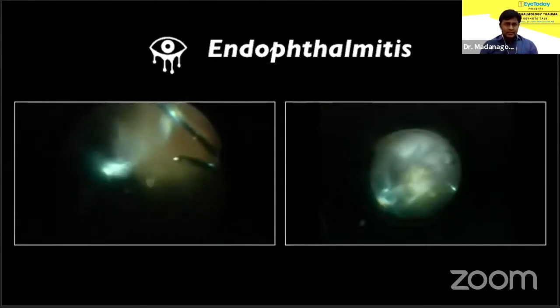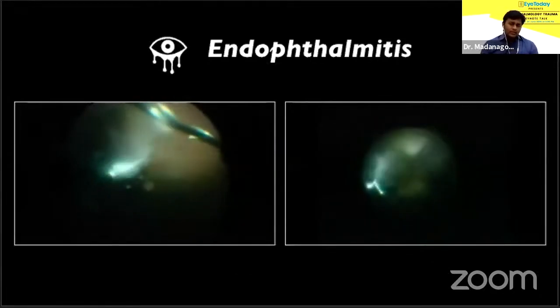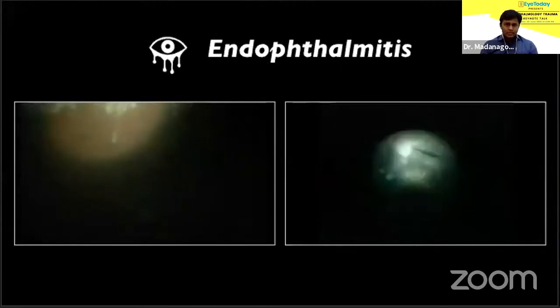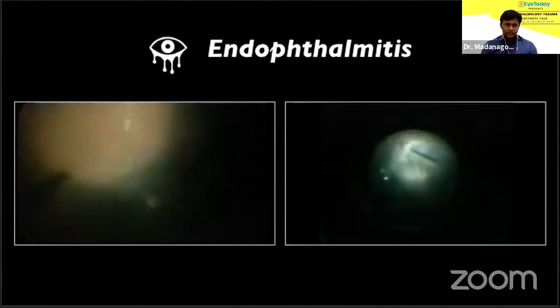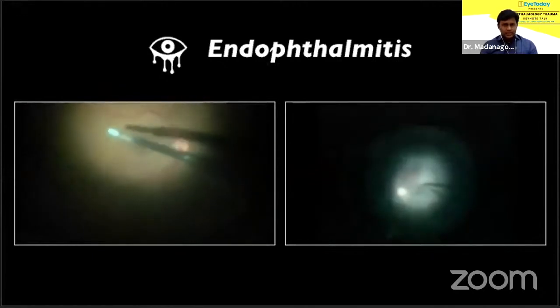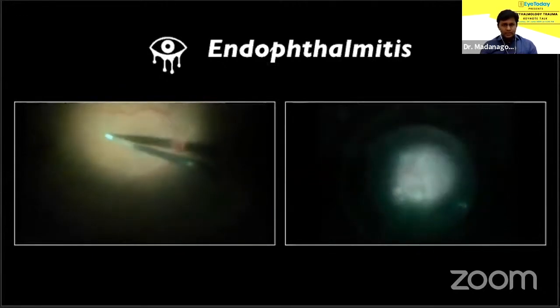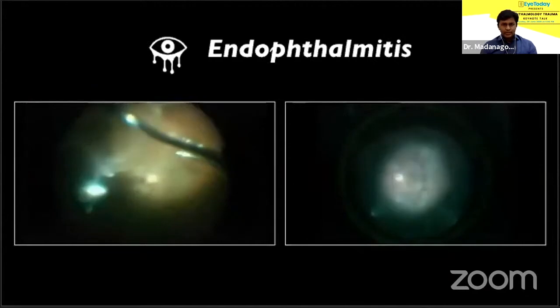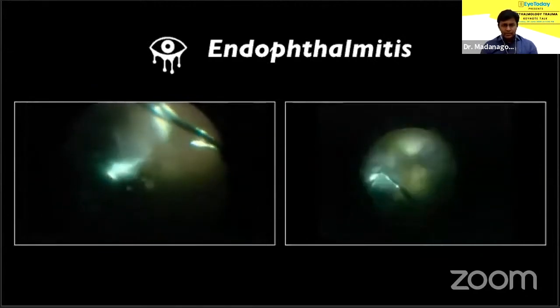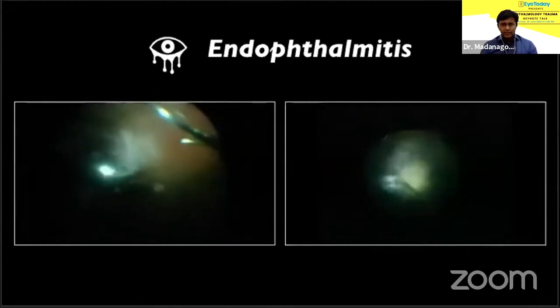This is a relatively gentle case on the left, if I may call it that. There was minimal vitreous haze. It's important to proceed very slowly. There were definite exudates on the retina, as you can see there on the video on the left. They were removed with a flute needle. The other case on the right has more dense vitreous exudates and pre-retinal exudation. As you can see there, the exudates are pretty dense, white or yellow rather.